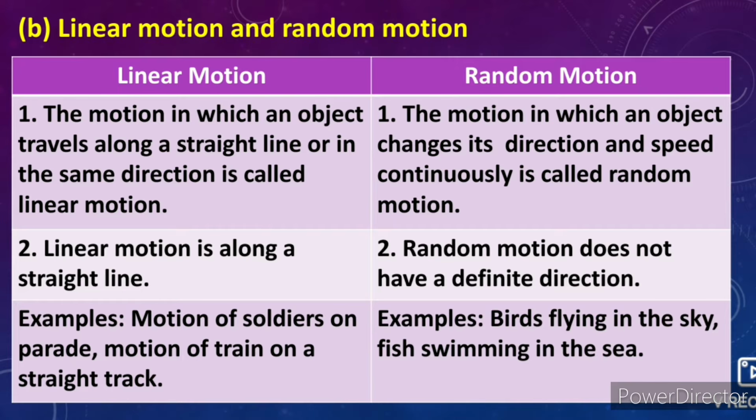Examples, motion of soldiers on parade and motion of train on a straight track. Examples, birds flying in the sky and fish swimming in the sea.